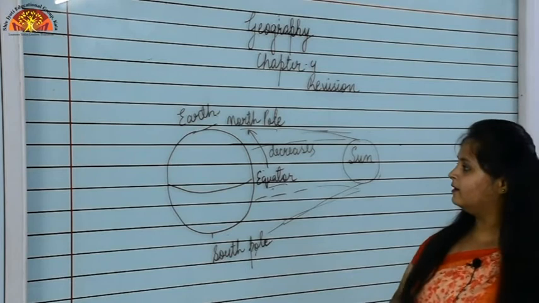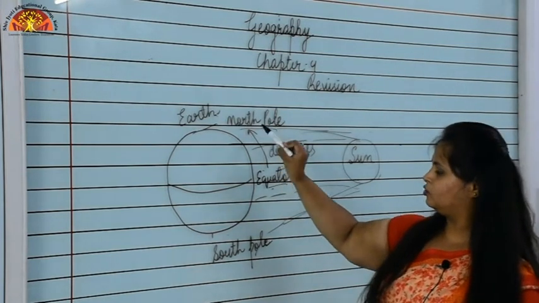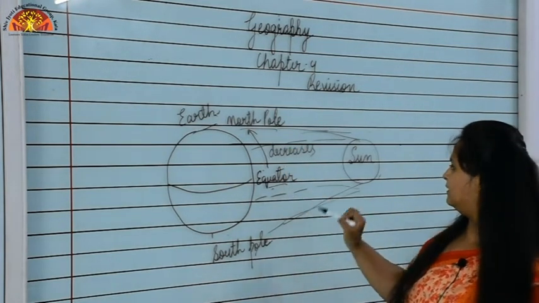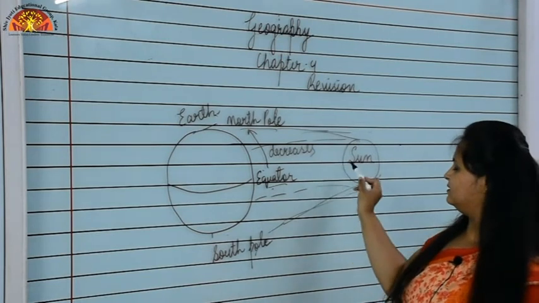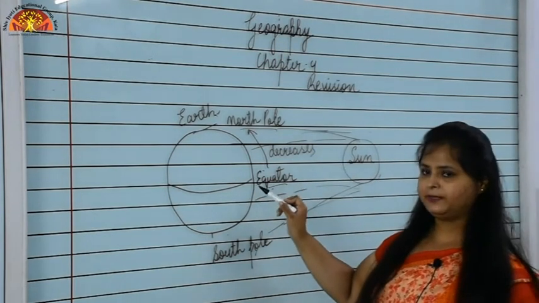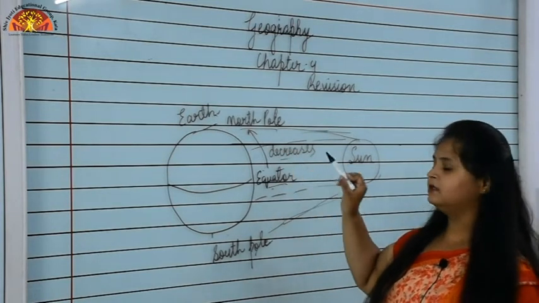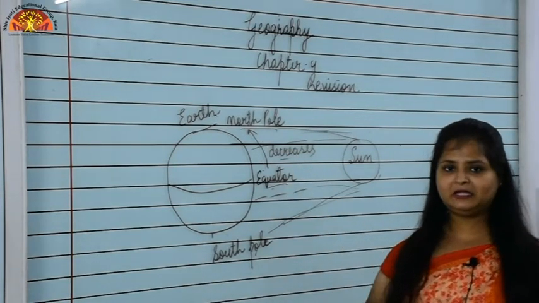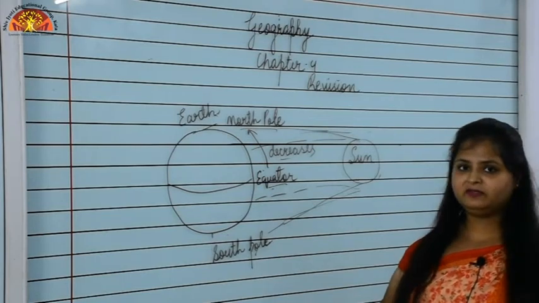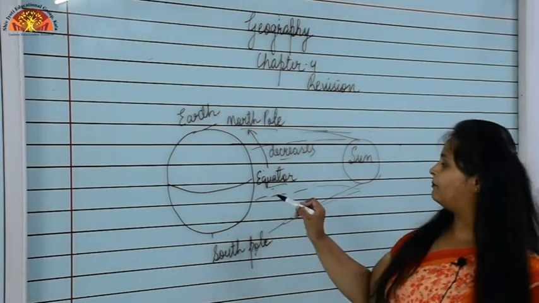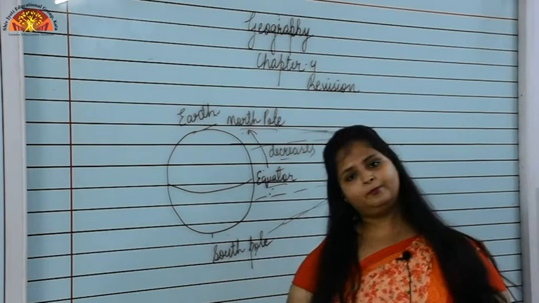Is it clear? Again, Earth is there, North Pole, South Pole, equator, sun rays. When sun rays fall on the equator, it's very high, but when it goes towards the North Pole and South Pole, it decreases. So that's why it is said that the amount of insolation decreases from equator towards the poles.